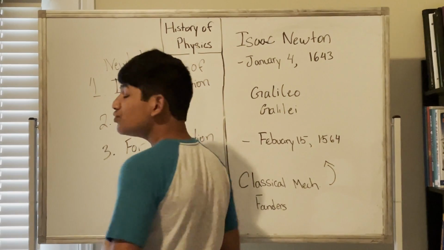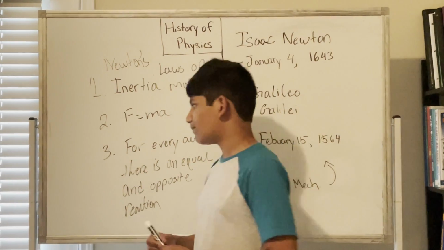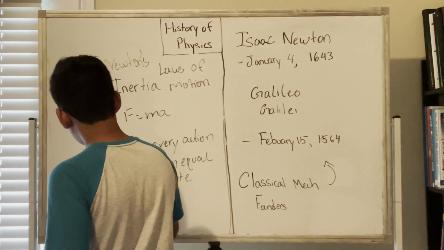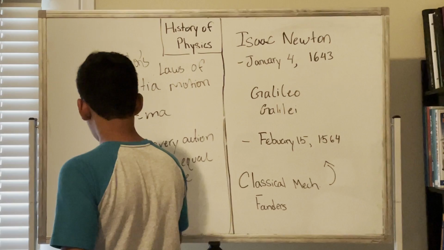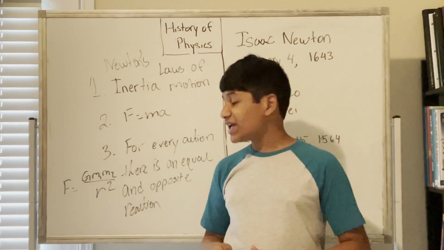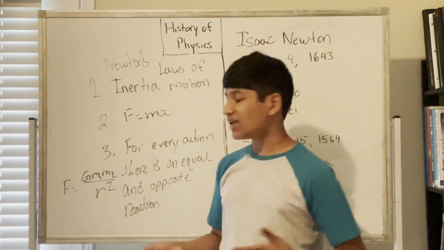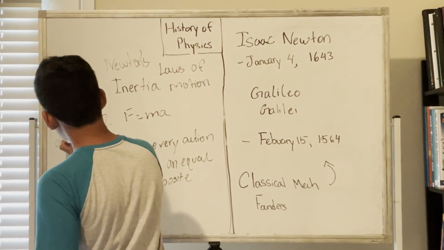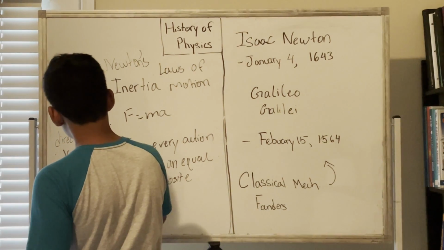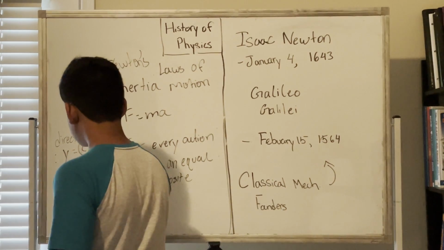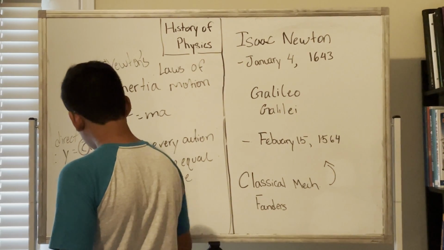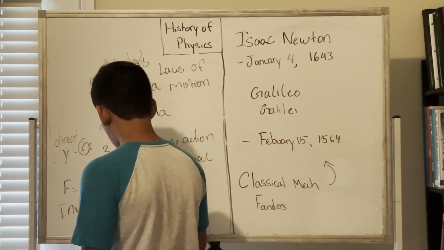We also have Newton's law of universal gravitation, which is just F is equal to G times m1, m2 over r squared. This is also called the inverse square law. If you're taking algebra, you probably know that there's direct and inverse. Direct just means y is equal to kx, so we have something multiplied to it, whereas inverse just means y is equal to k over x.